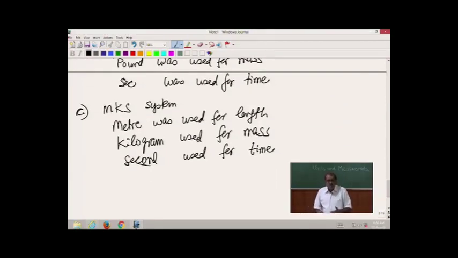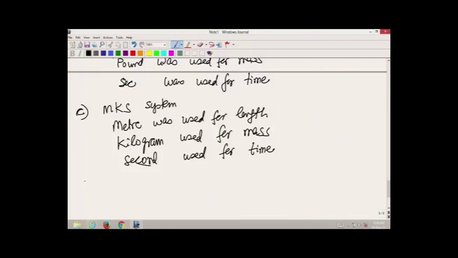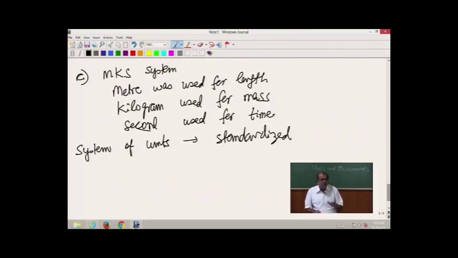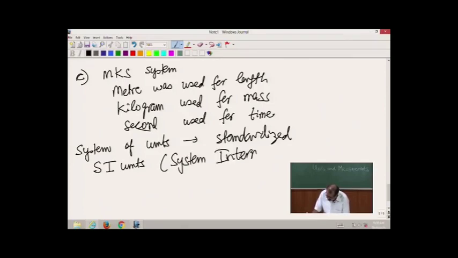Now, since the 1970s, the system of units which has been standardized in most parts of the world, I am saying most parts because some countries still use other units, is what we refer to as the SI units, or Système International, the international system of units.